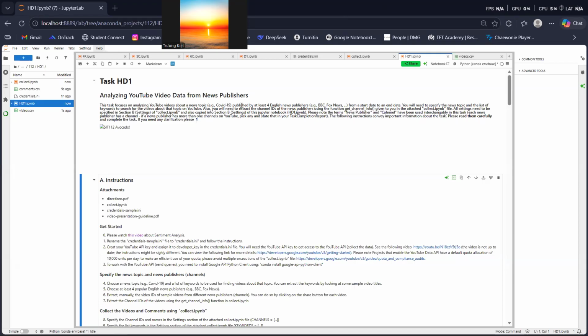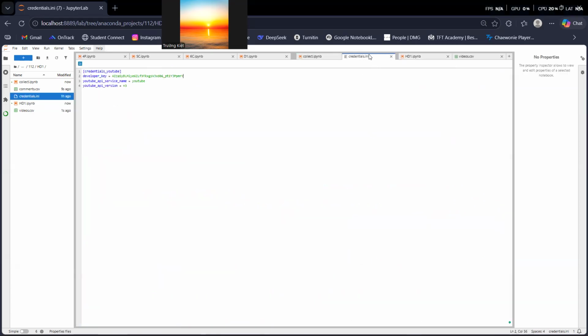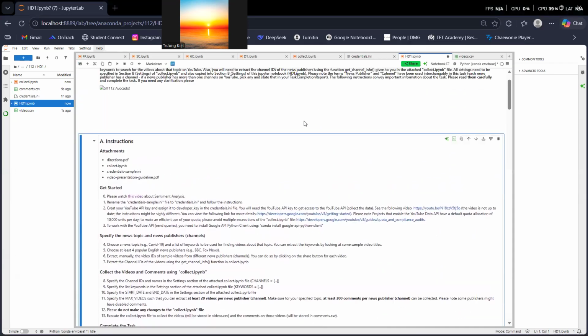Today I will present the task analyzing YouTube video data from news publishers. So first of all, I will take the YouTube API key by following the tutorial, then put my API key into the file credentials.ini.